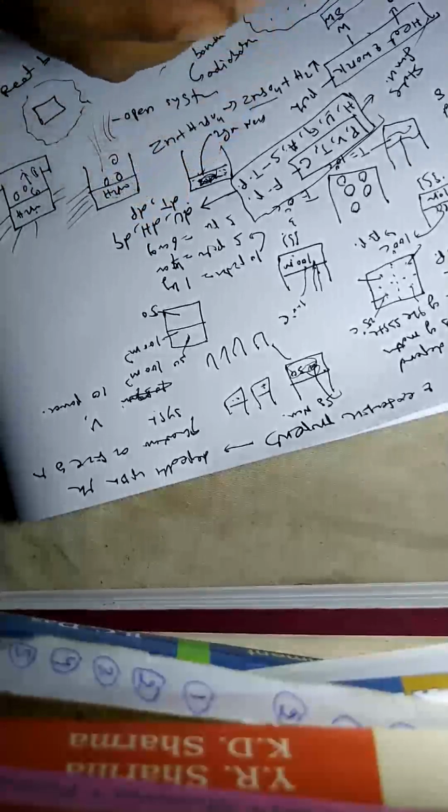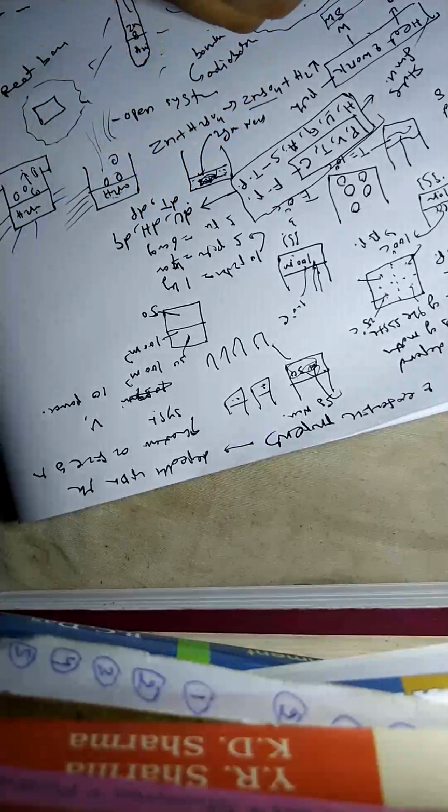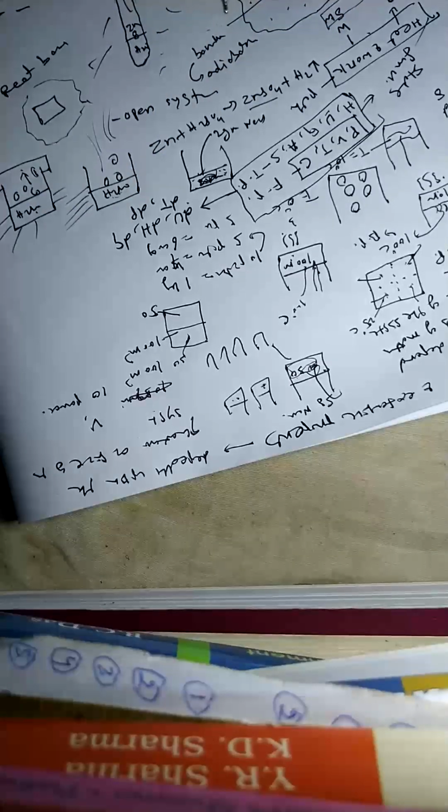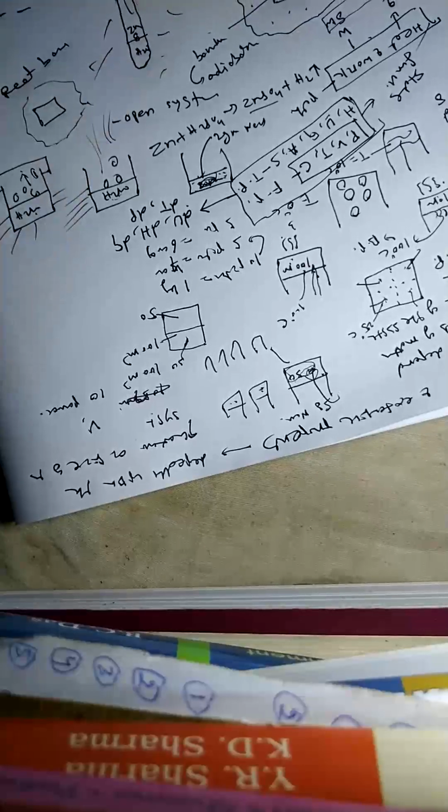We will tell you later when we come to heat and work, when heat and work are considered as a state function, and when it is considered as a path function. Similarly, we can define the process means the thermodynamic process.